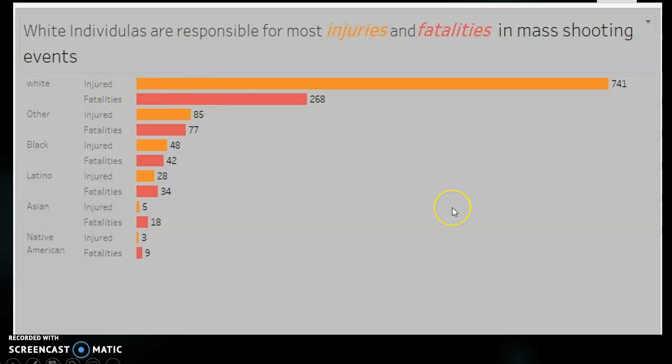This kind of also makes sense in regards to population, as white individuals are the majority and the rest of the races are minorities. We can properly assume that a white shooter might be responsible for the most damage, since there is a larger population of white individuals in total.